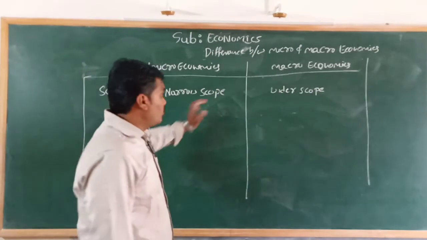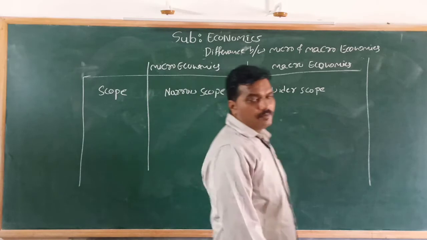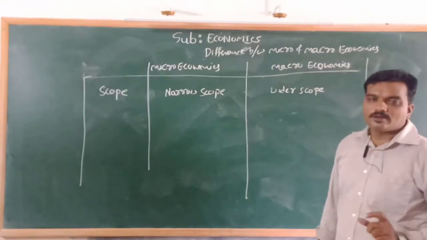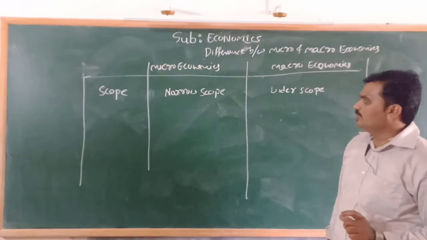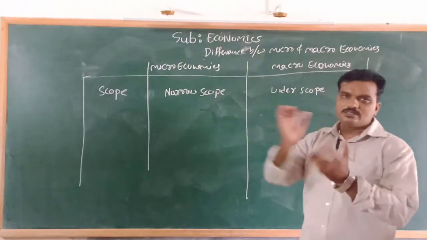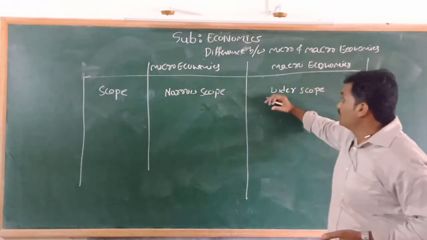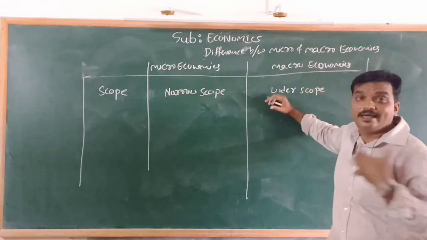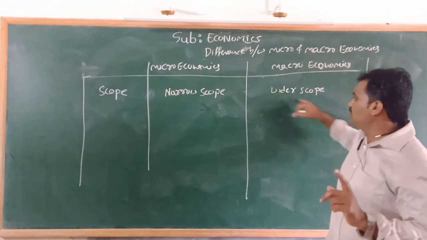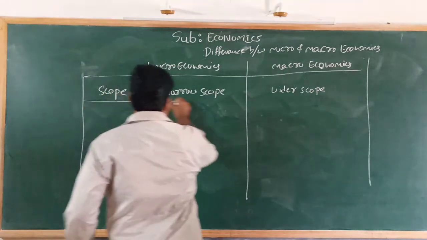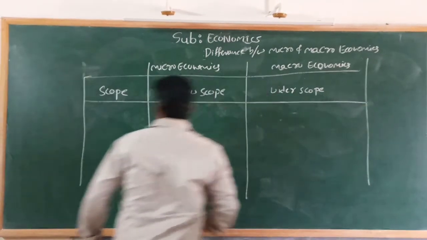Okay, why is it called narrow scope and why is it called wider scope? Because the microeconomics studies only a single part of the economy. That's why it is called narrow scope. It only studies a partial part, a single part of the economy. That is called narrow scope. But the macroeconomics studies the entire unit as a whole. That's why we call it wider scope. That is the first one. And the second one is method of study.